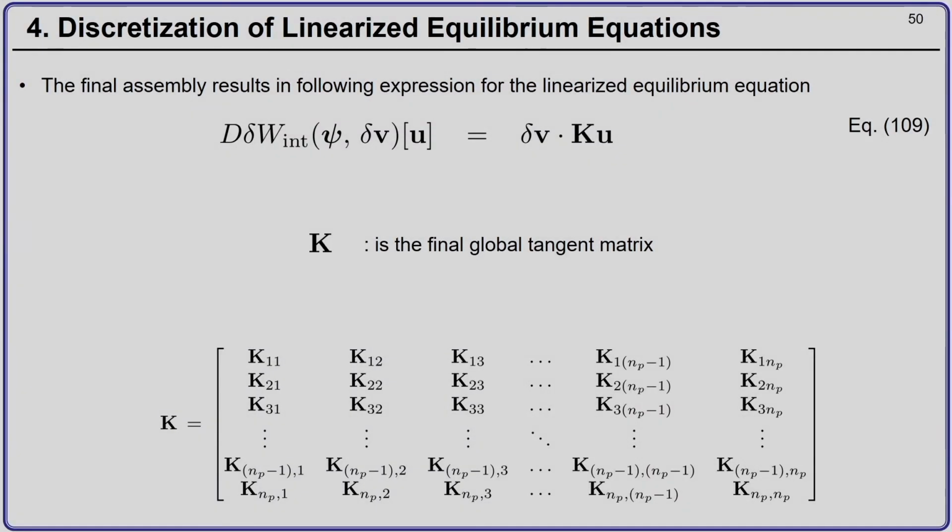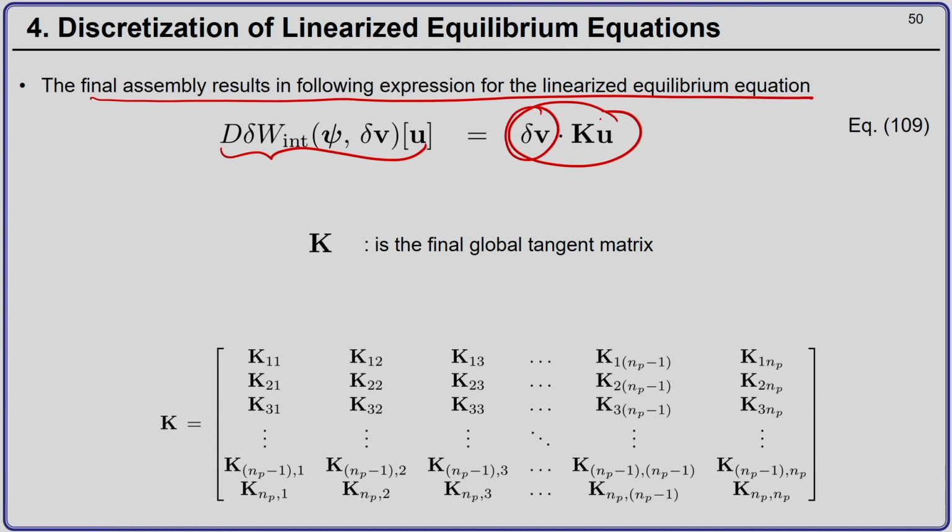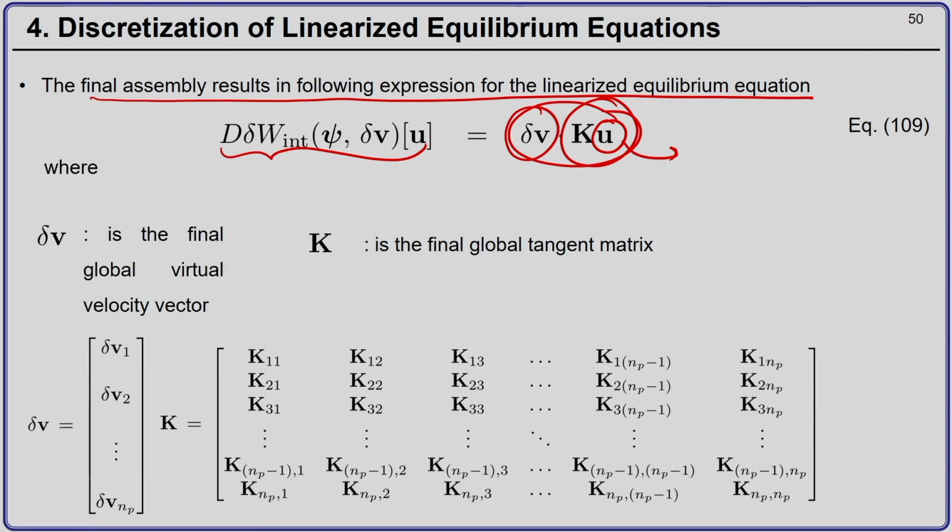And this final assembly will result in the following expression. This discretized version of the linearized internal virtual work over the mesh is nothing but the virtual velocity vector dot product with the global displacement vector,